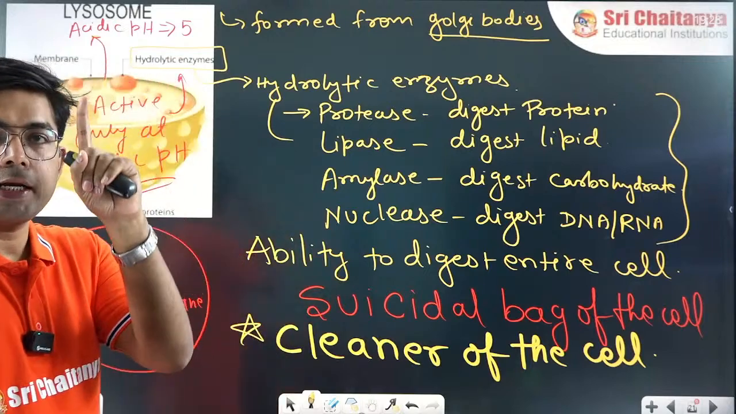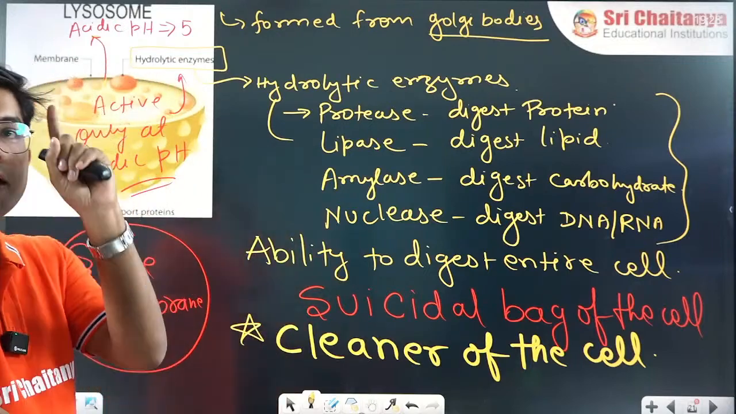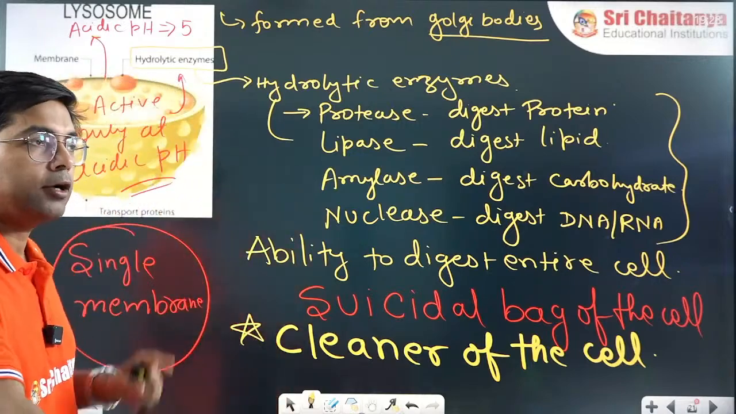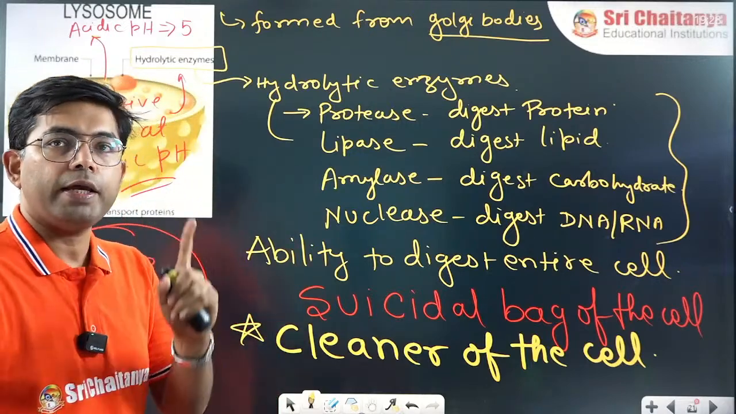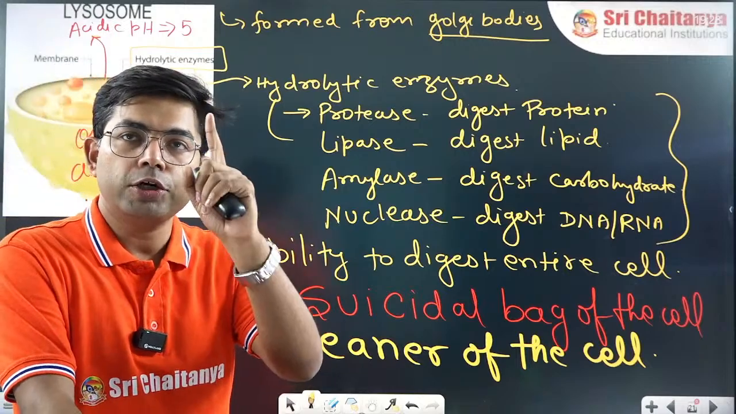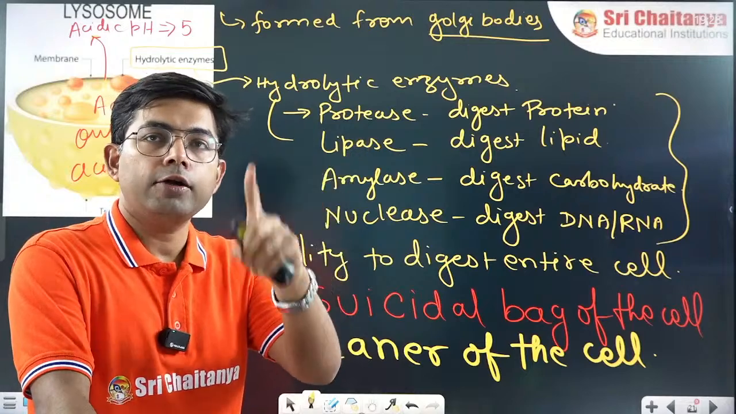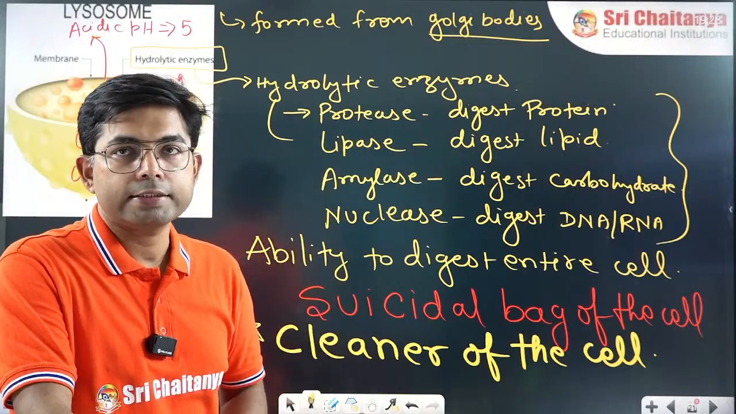So who is the cleaner of the cell? Lysosome. Who is the suicidal bag of the cell? Lysosome. The suicidal bag of the cell has what kind of enzyme? Hydrolytic enzyme. Hydrolytic enzymes are active at which pH? Acidic pH. What is the pH? 5. Why acidic pH? Because the hydrolytic enzymes are active at acidic pH.